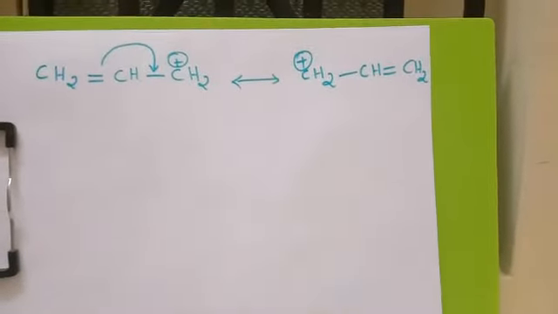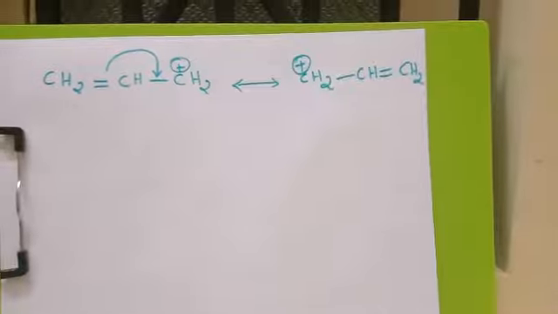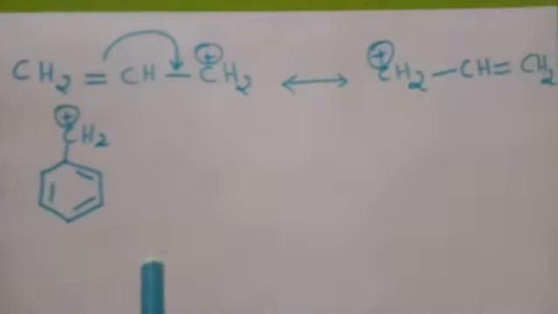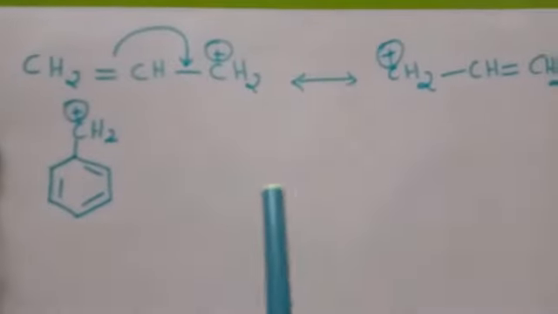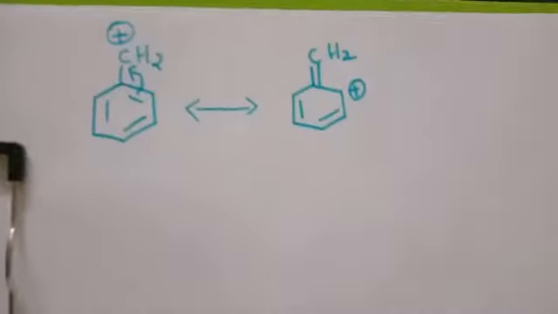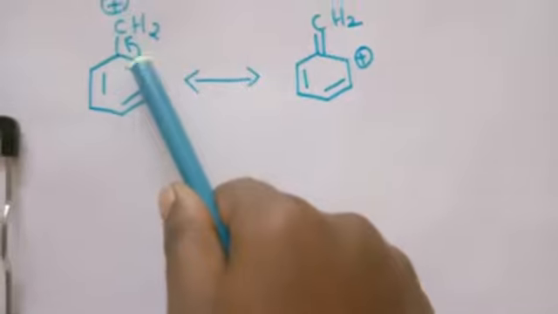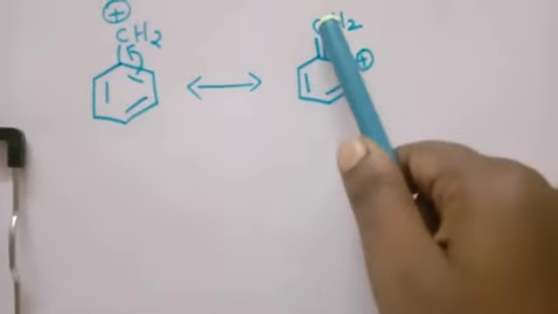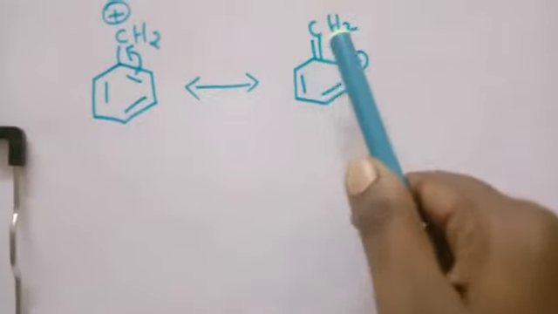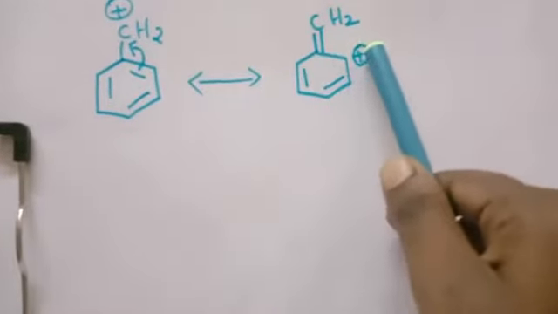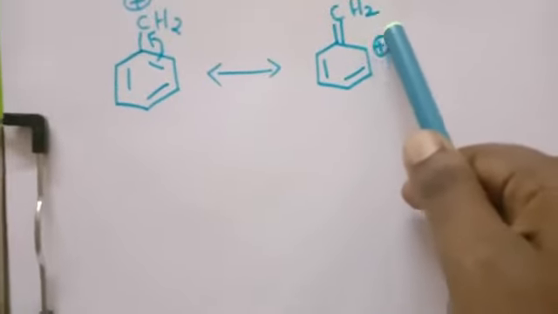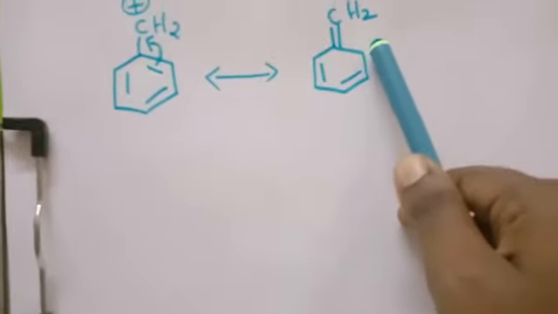We see the resonance structures of benzylic halide. What is the formula of benzylic halide? Benzene ring and CH2+. First, this bond will go here, forming CH2 double bond, and the plus charge comes on the ring. The electron deficiency takes place in this carbon.